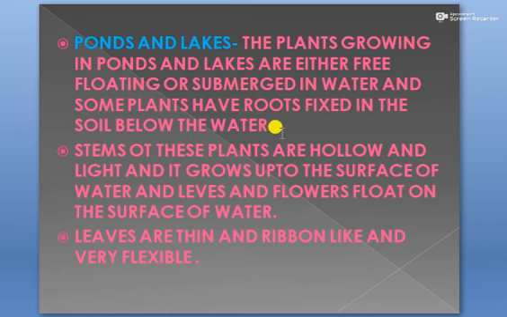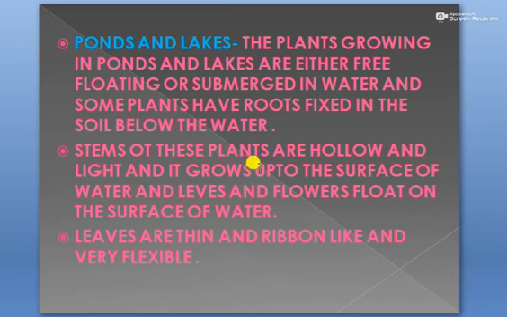So the aquatic plants either float freely on the surface of water or are submerged inside water, and some plants have roots which are fixed in the soil below the water.